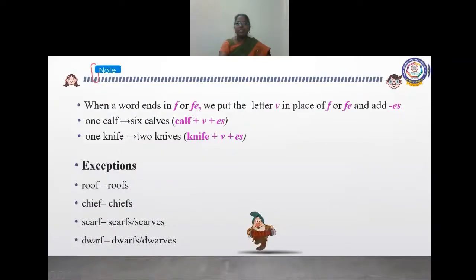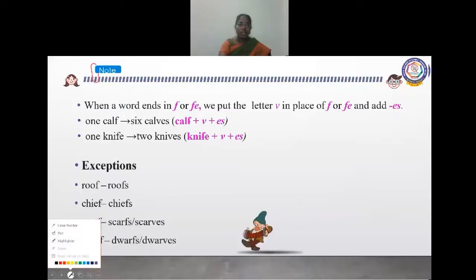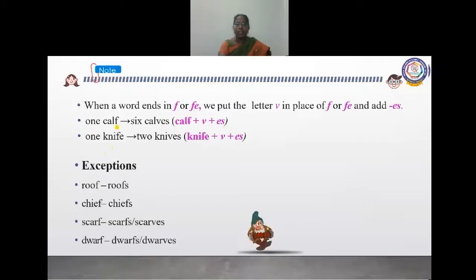When a word ends in F or FE, we put the letter V in place of F or FE and add ES. For example, one calf, six calves. It ends with F, no? See here, what is the last letter? F. If it ends with F, we add VES. If it ends with FE, we should add VES.